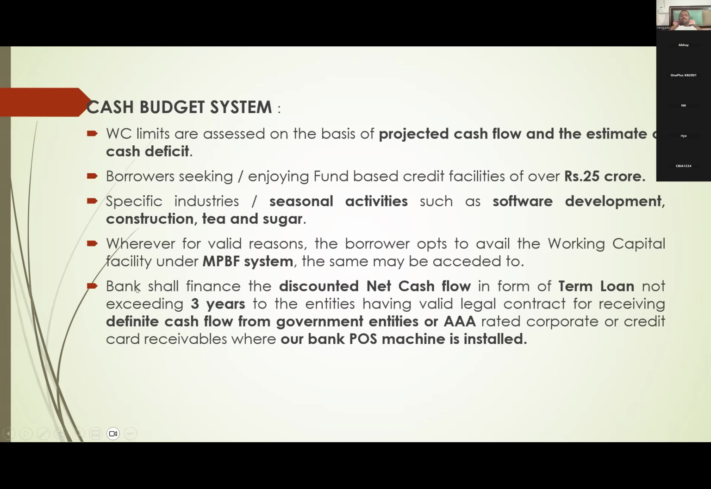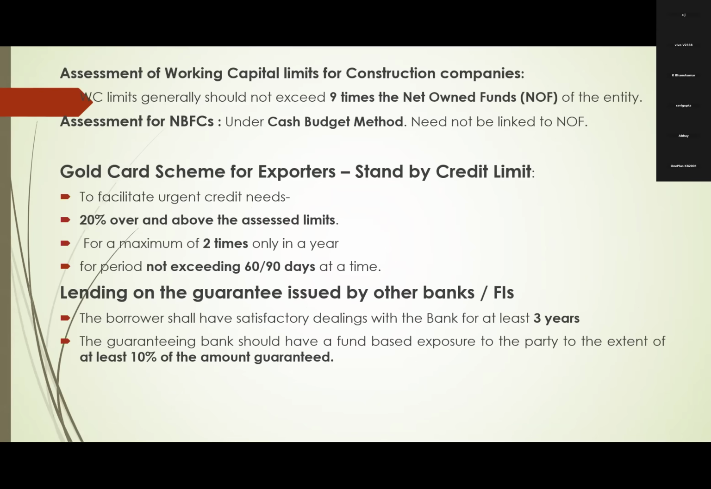And another one, about 4 or 5 years ago, they introduced another method. Banks shall finance the discounted net cash flow in the form of a term loan, not exceeding 3 years. Against which security again? Against receivables. What are those receivables? Definite cash flow from government entities or AAA rated corporates, or credit card receivables where our bank's POS machine is installed. That means wherever they are expecting compulsory inflows, against these inflows we will finance in the form of a term loan, which is repayable in less than 3 years. Right? That is discounted net cash flows.